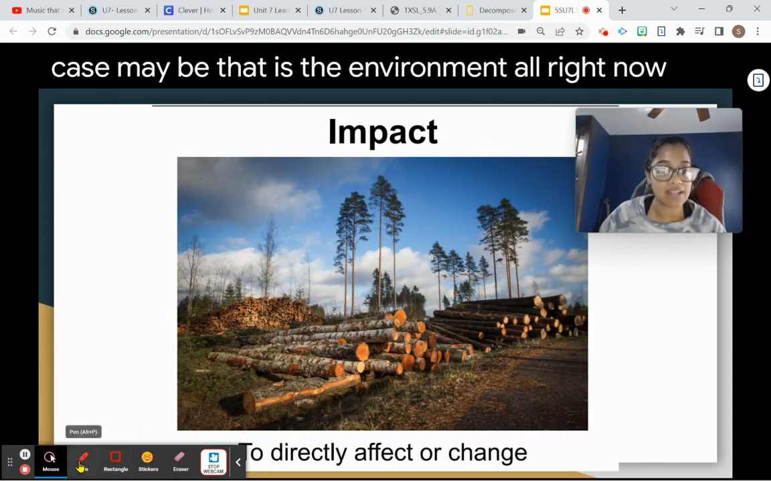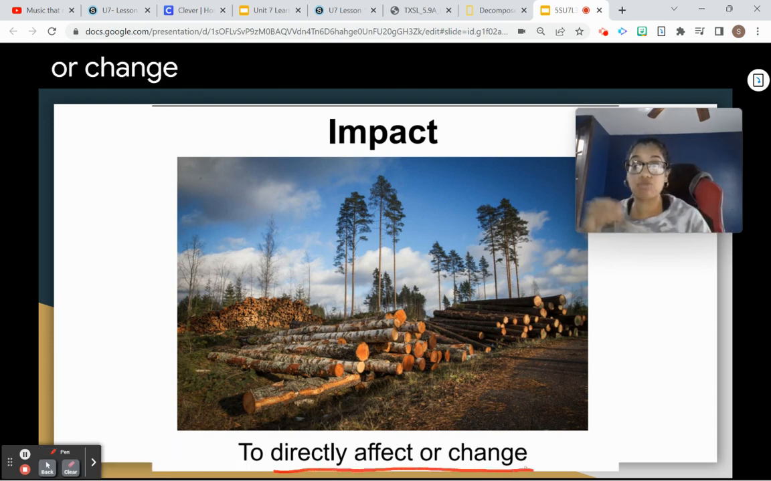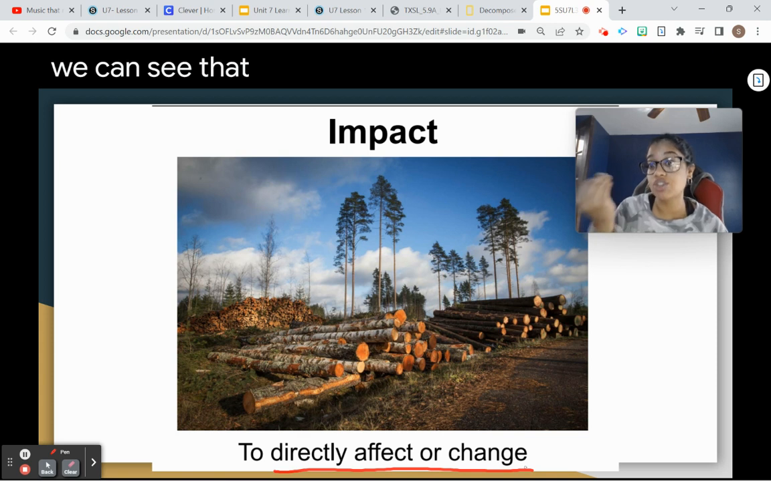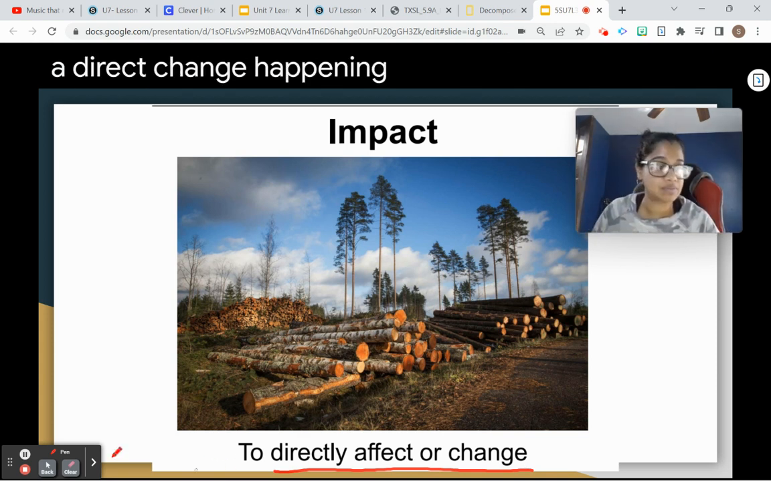Now, impact. What is impact? Impact is to directly affect or change. So, if we're impacting something, that means we can see that change right away, right? We're seeing a direct change happening.